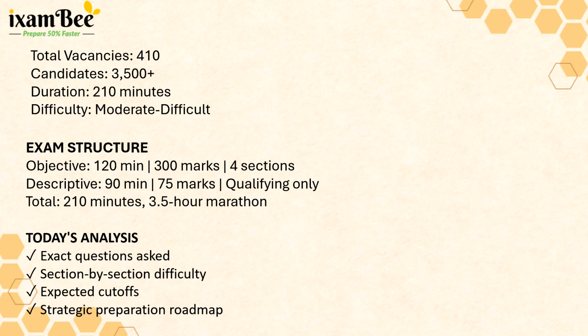Talking about the exam structure, it consisted of two parts: an objective MCQ paper and a descriptive paper. The objective paper had 120 minutes to solve 300 marks worth of questions, divided into four sections. These four sections were reasoning ability, general awareness, professional knowledge, and financial insurance awareness, often included under GA. After a short break, there was a descriptive paper of 90 minutes for 75 marks. In some cases, candidates had 210 minutes to attempt both parts. Now, let's go section by section.